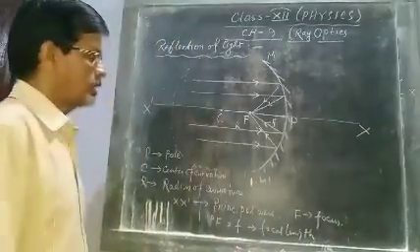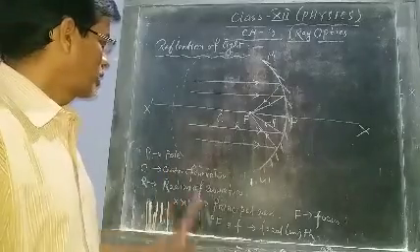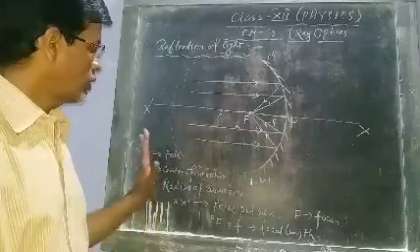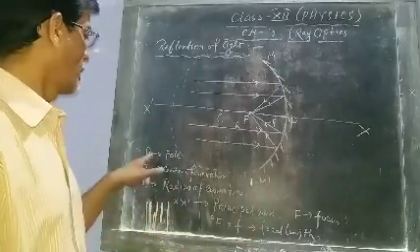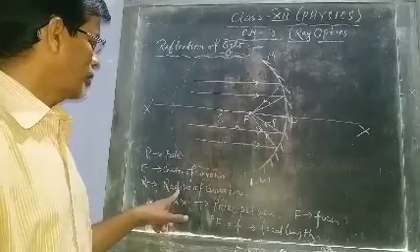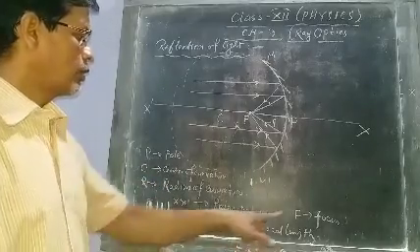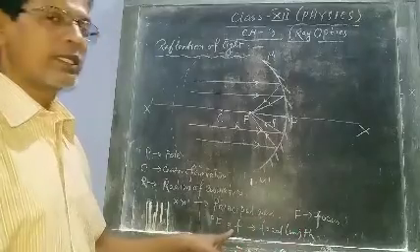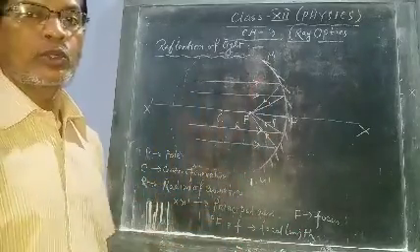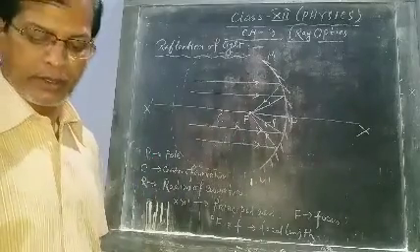These are the different points in case of concave mirror. In convex mirror also you will get all the points: pole, center of curvature, radius of curvature, principal axis, focus, focal length. All are towards the left side.